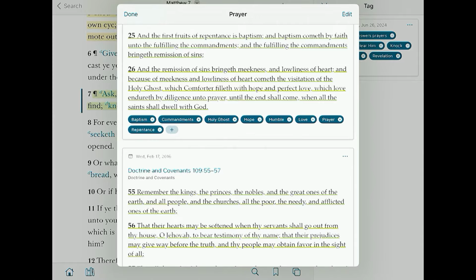So let's say Bishop comes to you Saturday night, all of his speakers got the flu, and no one can come to church on Sunday, and he needs Ben to come and speak first thing, 8 o'clock Sunday morning on the topic of prayer. Look at what you have ready to go. I've already tagged all these scriptures about prayer, and they all pop right up. And conference quotes and pieces from Liahona. So I can go out of the scriptures if I'm reading a conference talk and say, oh, this reminds me of prayer. I want to put this in my prayer category. Any of the content on the Gospel Library app.